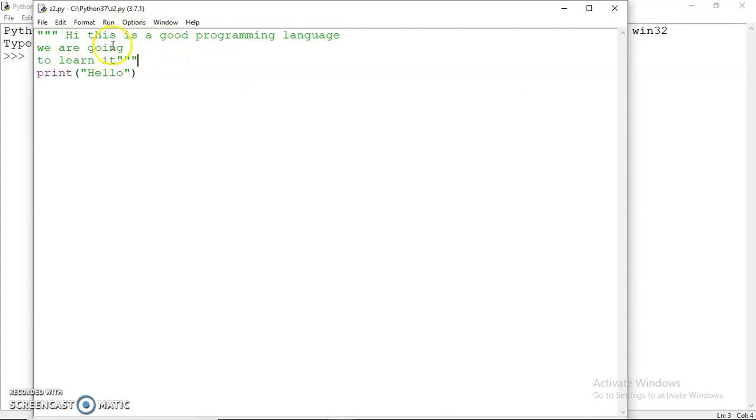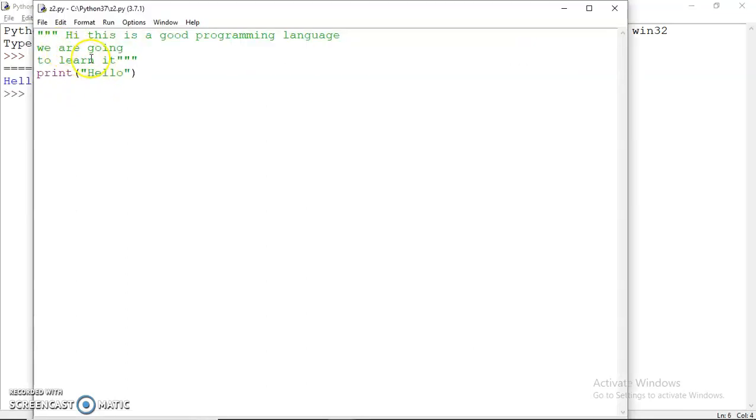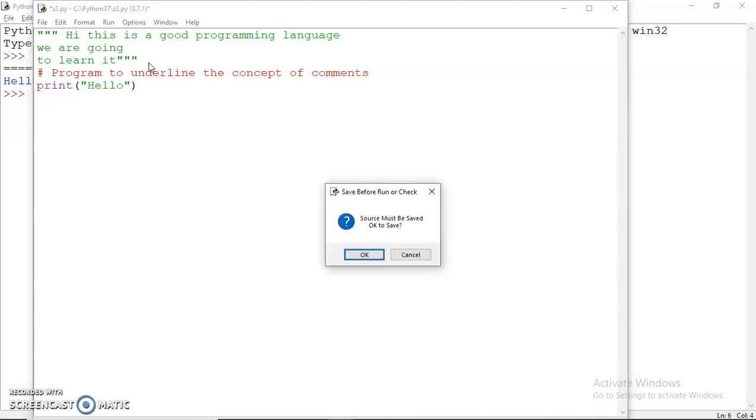So this is treated as a comment. When you execute this program, this is not taken into consideration. So when I run this program, it will simply print hello. I'll execute this program and it prints hello. That means that whatever was written in triple quotes was treated as a comment. I can also give a comment with a hash. So I can write a comment here. This is a single line comment, which begins with a hash. So again, the output would remain the same.